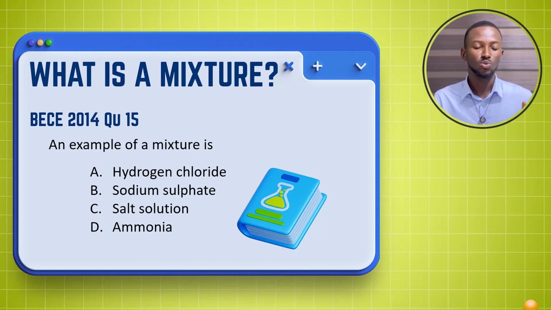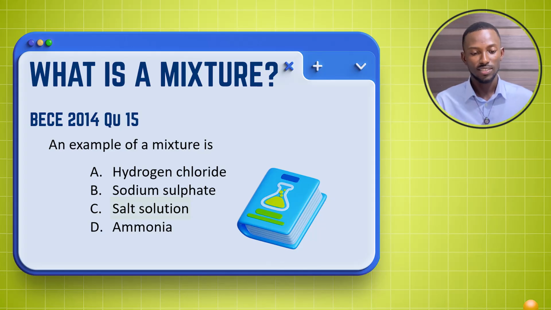So in 2014, there was a BECE question number 15. An example of a mixture is. So you have these options: hydrogen chloride, that is HCl, sodium sulfate, salt solution, and ammonia.